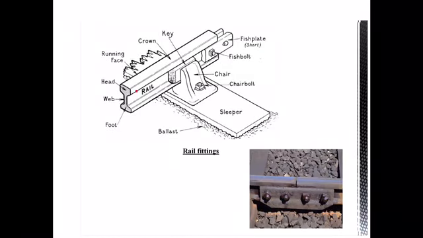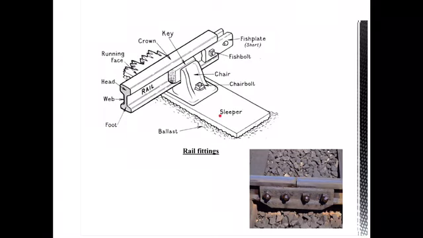Now the picture here shows the various rail fittings that can be used. The picture indicates the various rail fastenings used to connect your rail with the sleeper. You can see here there's a rail section, and the rail is divided into head, web, and foot.